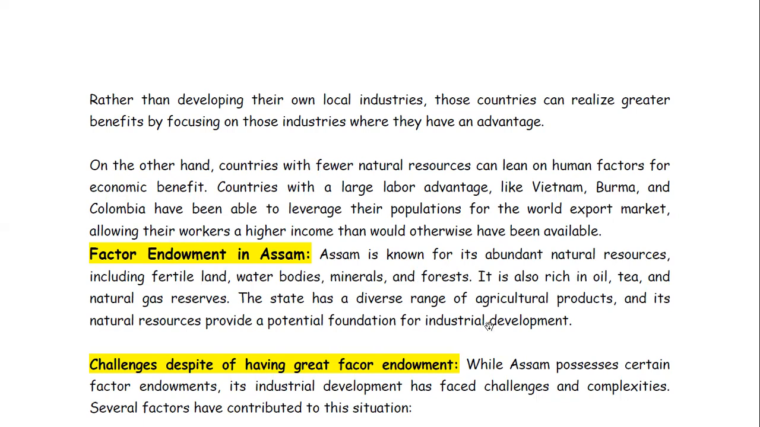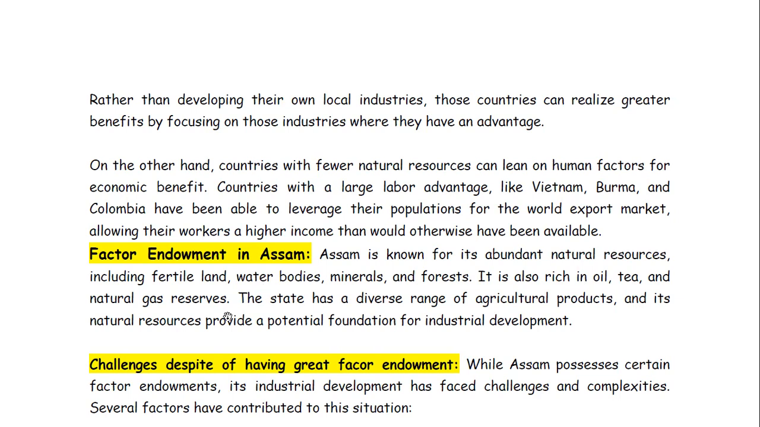Now let's come to the second part of the question, that is factor endowment in Assam. I already told you that Assam is rich in what type of resources. Assam is known for its abundant natural resources, including fertile land, water bodies, minerals, and forests. It is also rich in oil, tea, and natural gas reserves. But this sentence should be that it is very much rich in tea production.